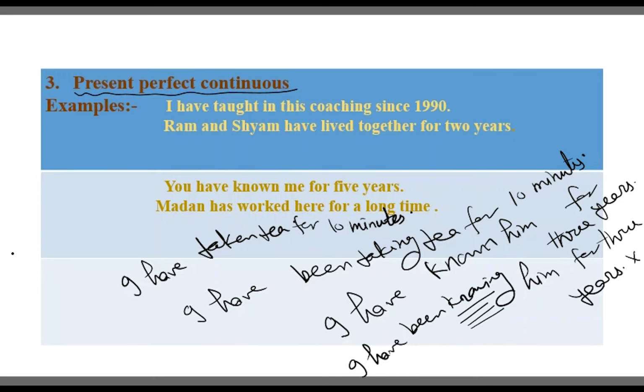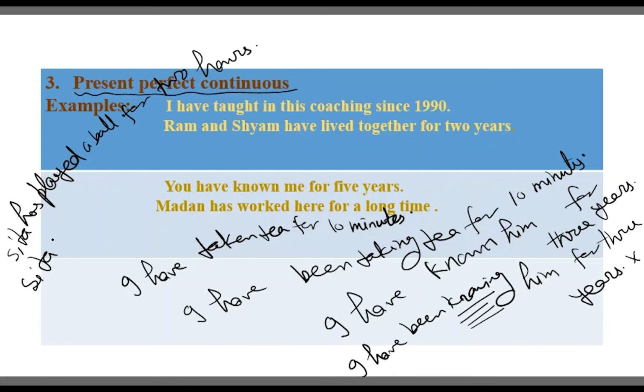But again I am quoting another example. Sita has played a ball, and we can write this sentence: Sita has played a ball for 2 hours. We can also write: Sita has been playing a ball for 2 hours, because we know very well that play can take ing.